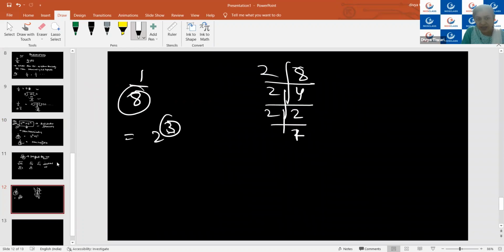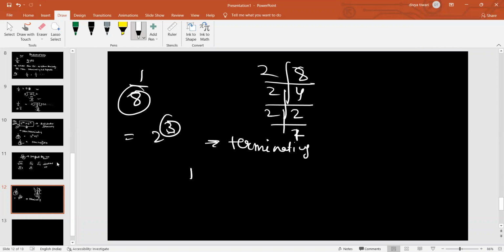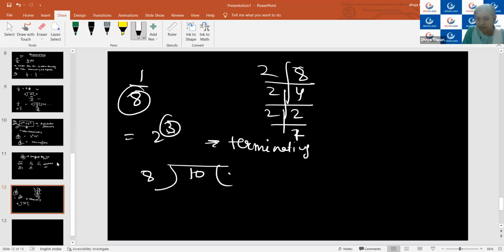So I will be getting its decimal expansion of what type? Terminating type. I hope it is clear now. Yes, ma'am. Now you can also check it here: this is 0, then I will put this decimal and get 10. So 8 ones are 8. Now I will have 2, then 0, then it will go 2 times, then I will get 6, and then 4, then 5. So you can see the decimal expansion is terminating.